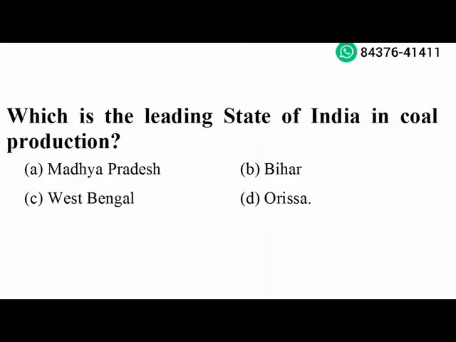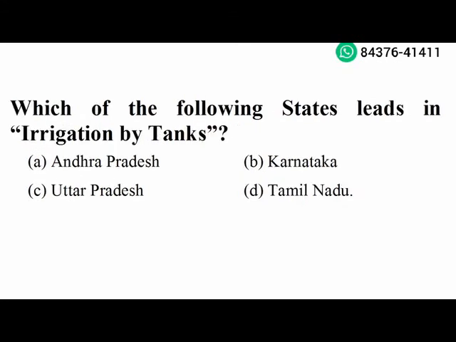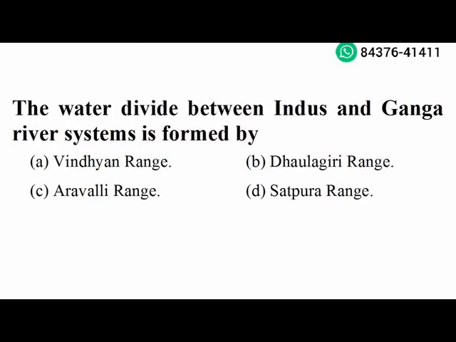Next question. Which is the leading state of India in coal production? West Bengal. Option C is the right answer. Next question. In which of the following states is Sariska Tiger Sanctuary located? Rajasthan. Option C is the right answer. Next question. Which of the following states leads in irrigation by tanks? Andhra Pradesh. Option A is the right answer. Next question. The water divide between Indus and Ganga river system is formed by Aravalli Range. Option C is the right answer.